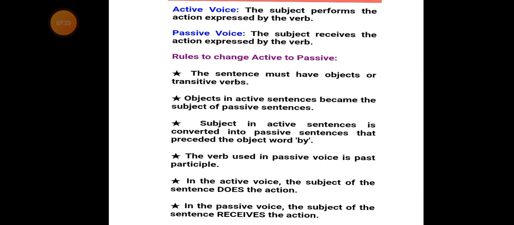Finally, in the passive voice, the subject of the sentence receives the action. I'll say it again: in the passive voice, the subject of the sentence receives the action.